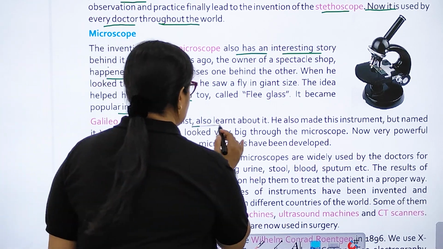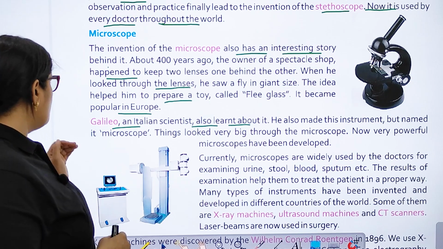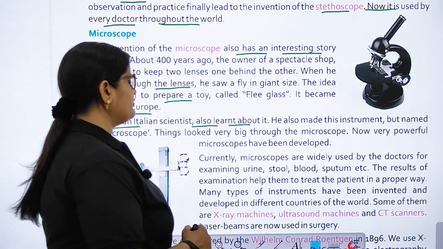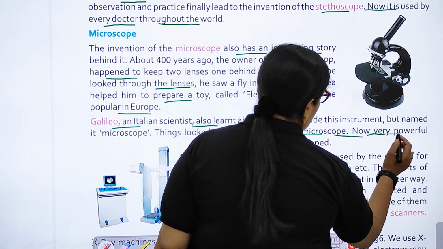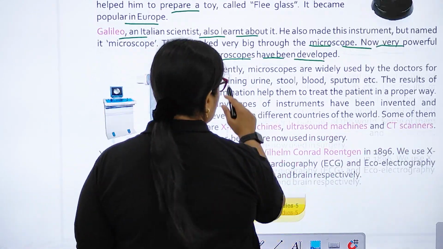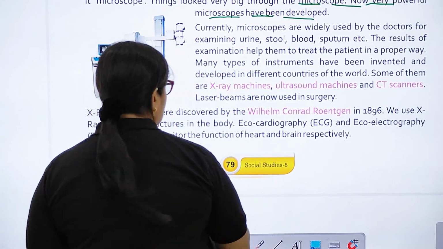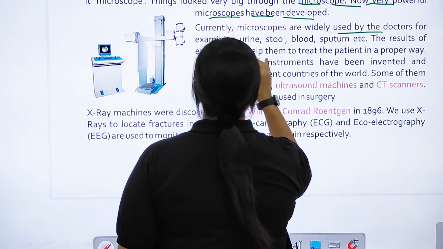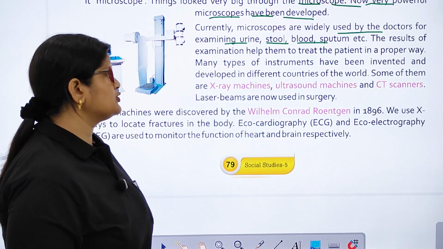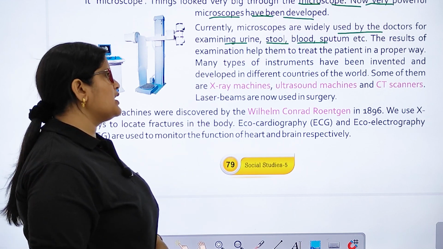Galileo, an Italian scientist, also learned about it. He also made this instrument, but named it the microscope. Things looked very big through the microscope. Now very powerful microscopes have been developed. Currently, microscopes are widely used by doctors for examining urine, stool, blood, sputum, etc. The result of examination helps them to treat the patient in a proper way.